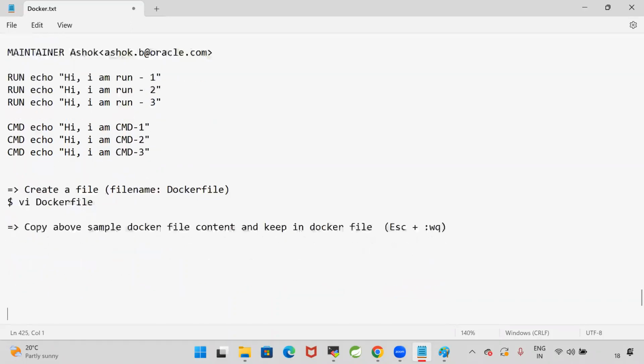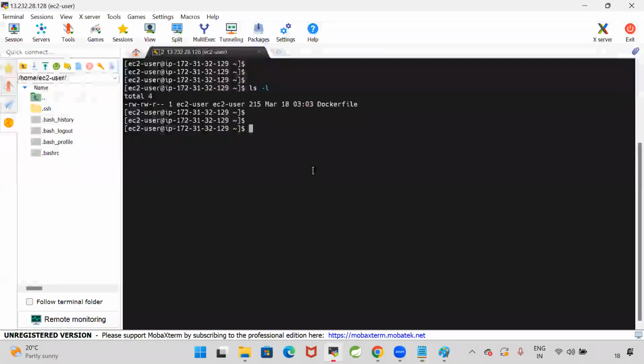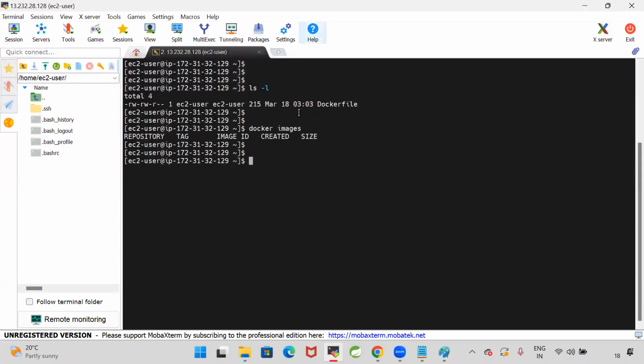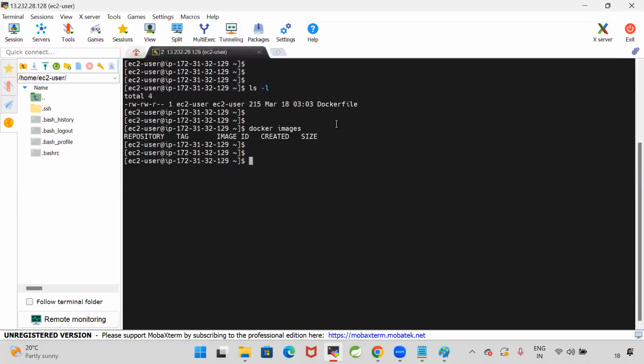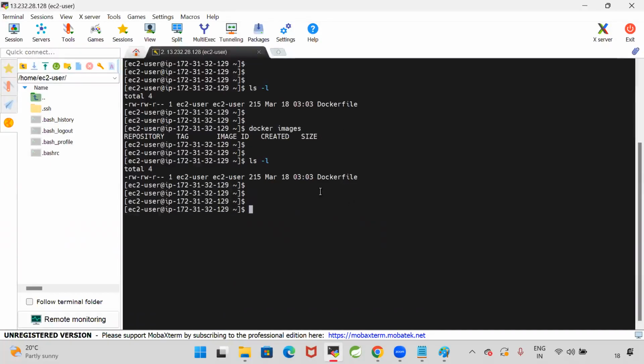Once that is available, now I want to build the Docker image. Guys, observe carefully. First time we are creating our own Docker image. Currently, are any Docker images available on my machine? No, Docker images are not available. But I have a Docker file, and using this Docker file I want to create the image. Observe carefully what command I am using.